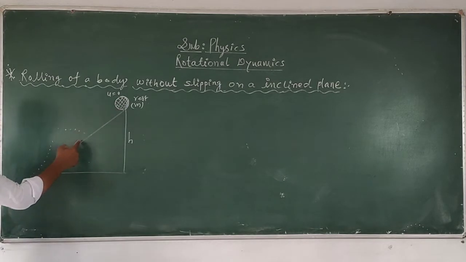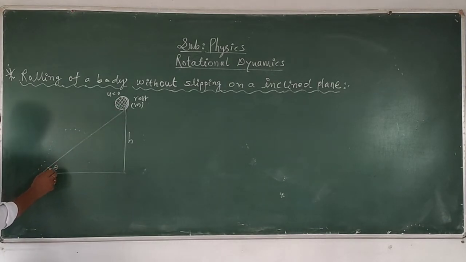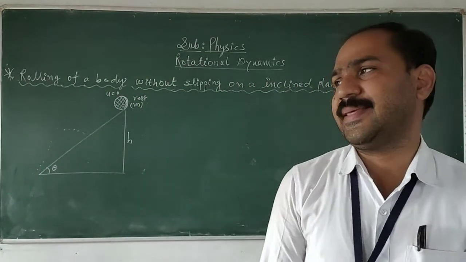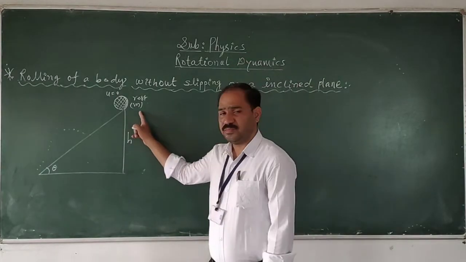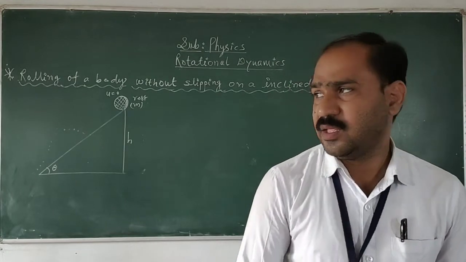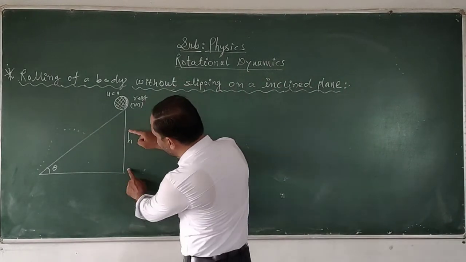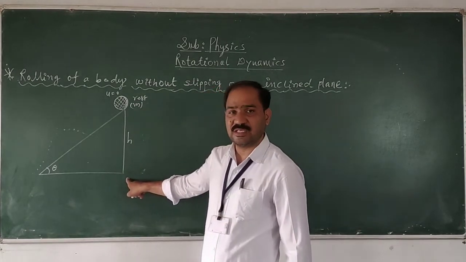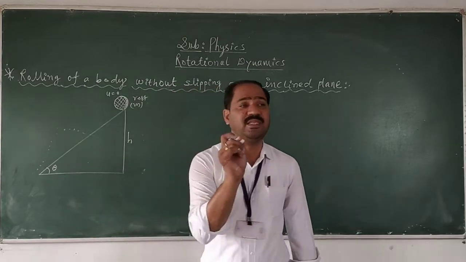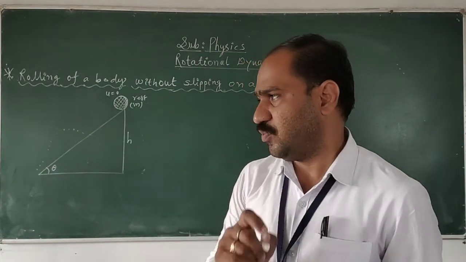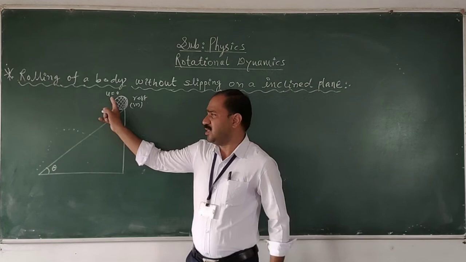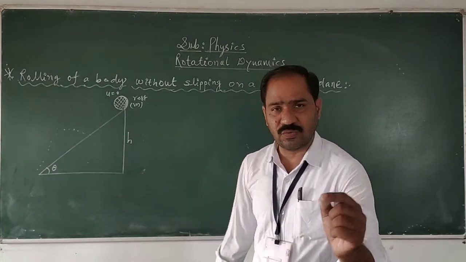This inclined plane surface makes an angle theta with the horizontal surface. We have to consider the body of mass small m which is initially at rest, means its initial velocity is equal to 0. Therefore the body is at a height h from the horizontal surface. This is the inclined plane over the horizontal making the angle theta. Listen carefully: initially the body is at rest, u is equal to 0.